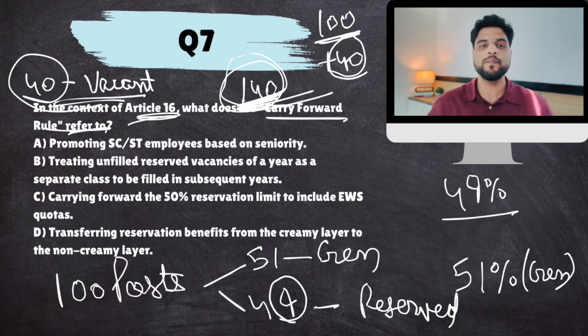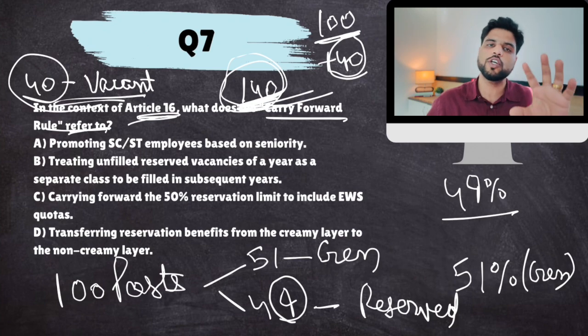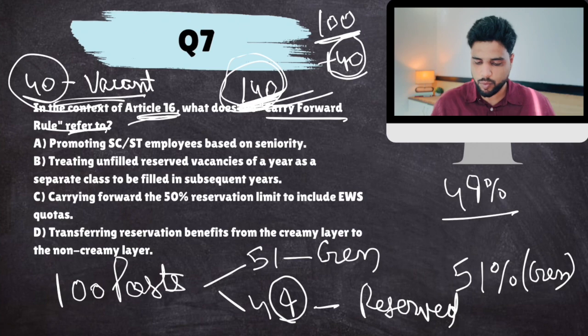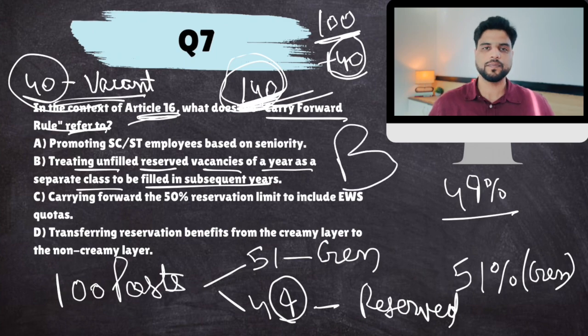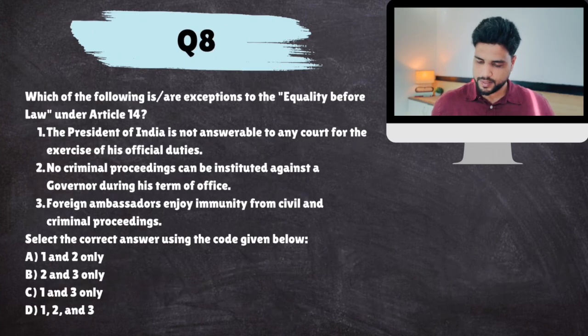No one would say that from this 140, 60-70% went to the reserved category. Why? Because this extra reservation is because previous years' seats were unfilled. This is the carry forward rule, treating an unfilled reserved vacancy of a year as a separate class to be filled in subsequent years. So B. Okay, next.